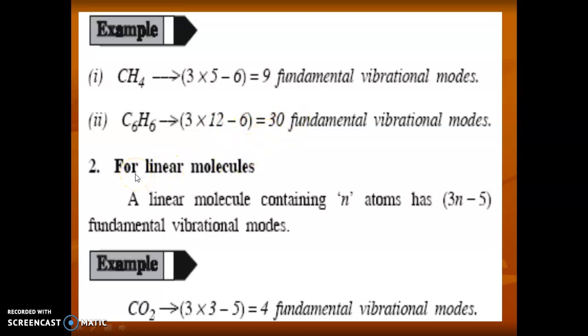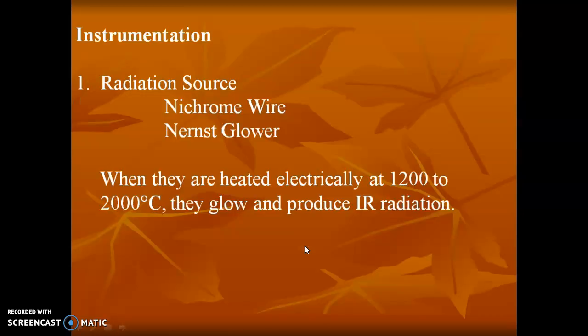Next, for linear molecules, a linear molecule containing n number of atoms has 3n minus 5 fundamental vibrational modes. If you take the example of carbon dioxide, it is a linear molecule. So if we use the 3n minus 5 formula, we get 4 fundamental vibrational modes.